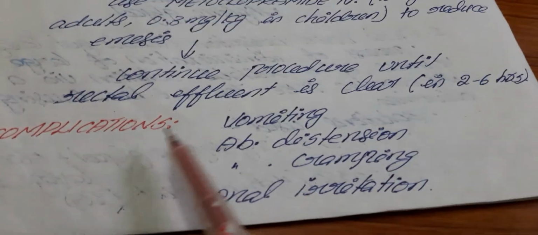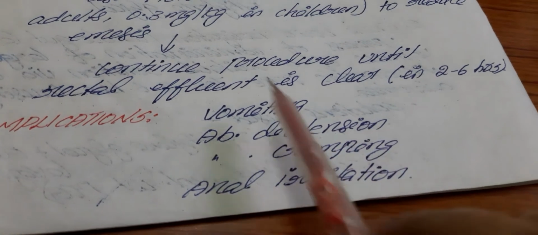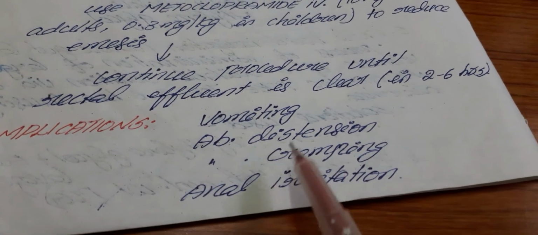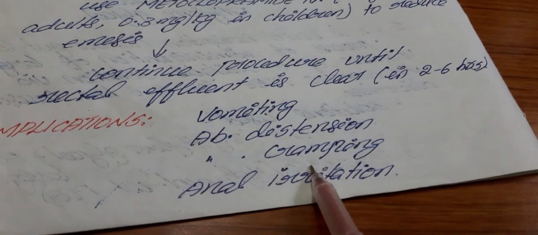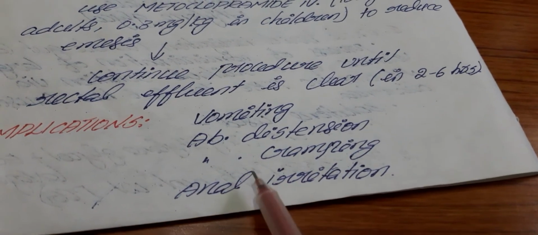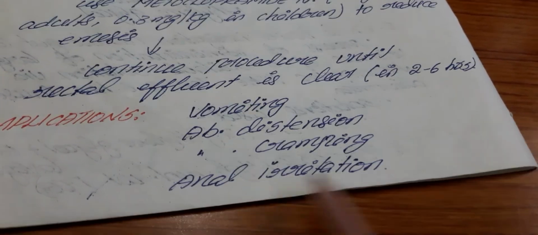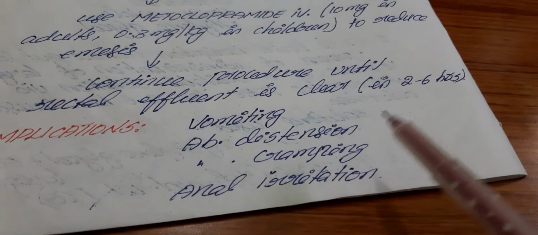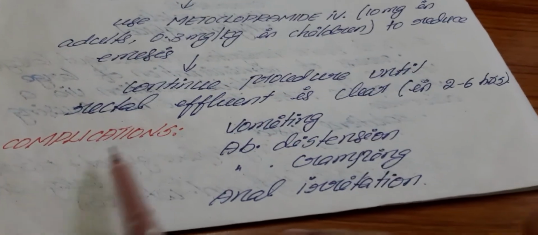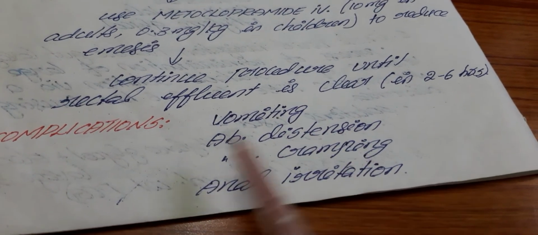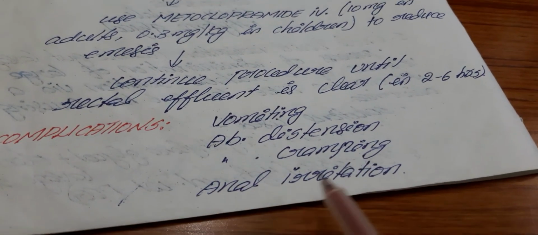Next, the complications of whole bowel irrigation are vomiting, abdominal distension, which means swelling of the abdomen, and abdominal cramping, which means muscle contractions in the stomach. It leads to pain, and also anal irritation due to diarrhea. These are some of the complications of whole bowel irrigation: vomiting, abdominal distension, abdominal cramping, and anal irritation.